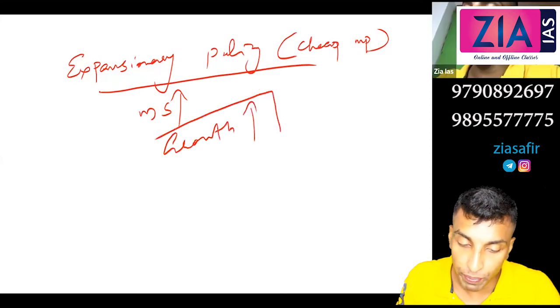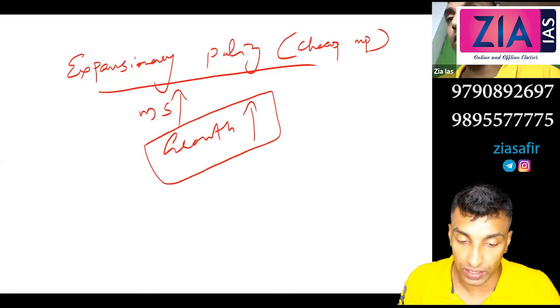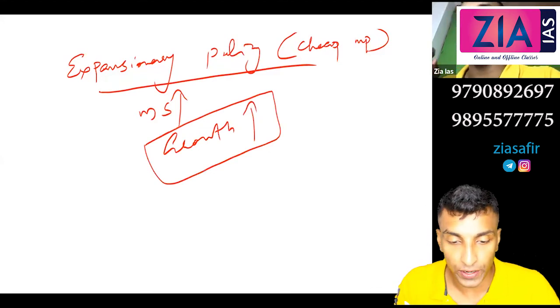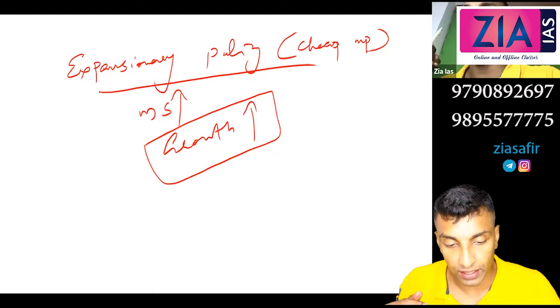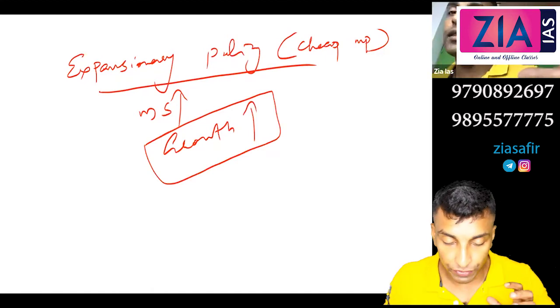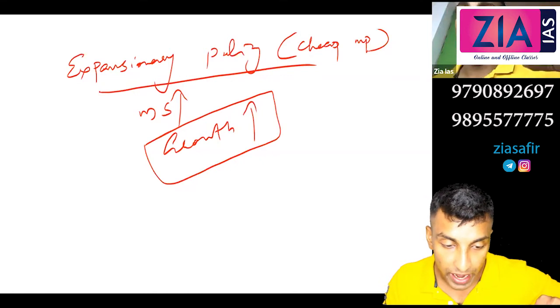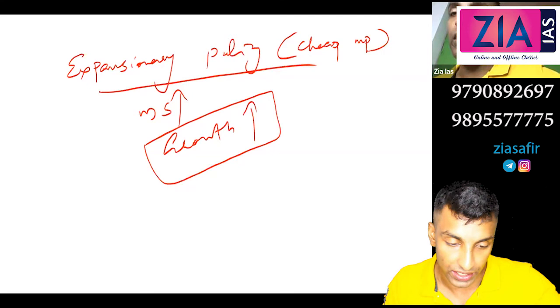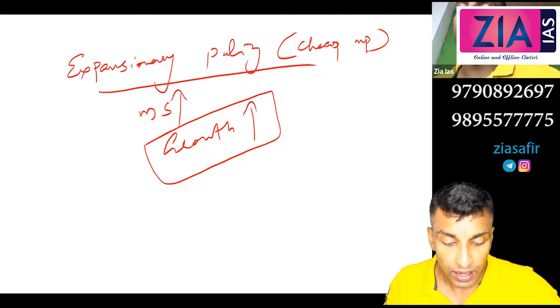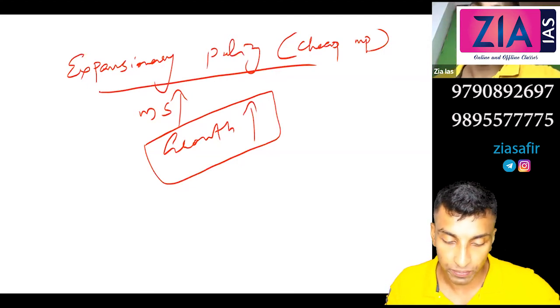If the objective is to promote growth, expansionary monetary policy. If the objective is to control inflation, contractionary monetary policy. If the objective is to control rupee depreciation, then contractionary monetary policy. Because the primary objective now, after the Urjit Patel committee, is actually to control inflation. So if inflation is stable, then which policy will RBI adopt?